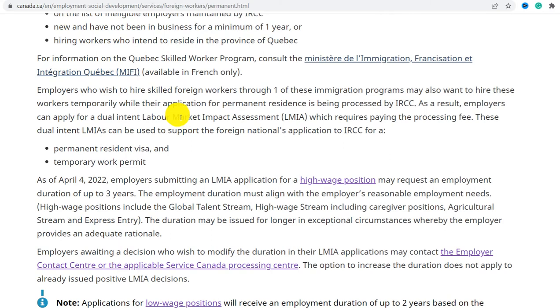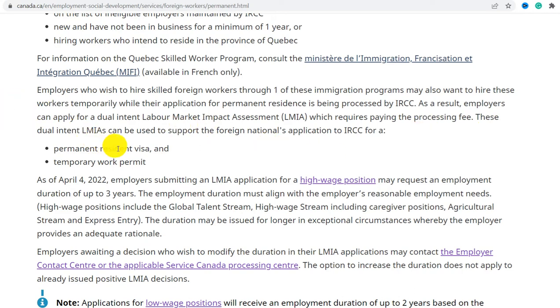Employers who wish to hire skilled foreign workers through one of these immigration programs may also want to hire these workers temporarily while their applications for permanent residence are being processed by IRCC. As a result, employers can apply for the dual intent Labour Market Impact Assessment with a request, paying the processing fees.